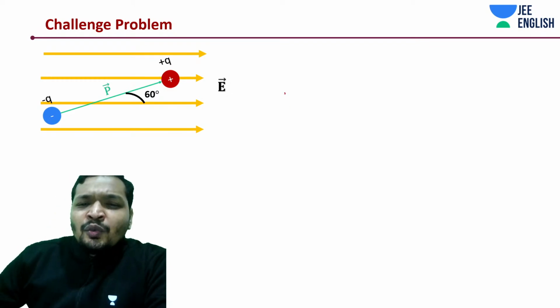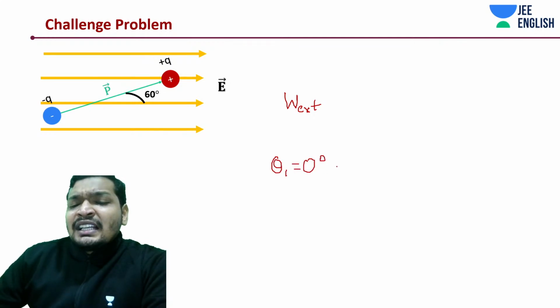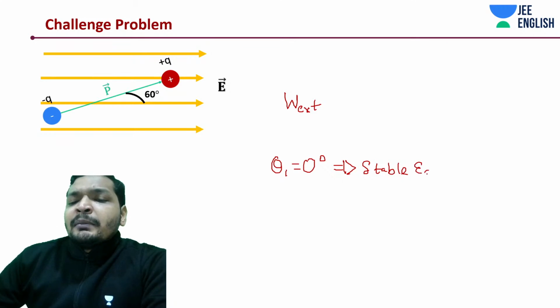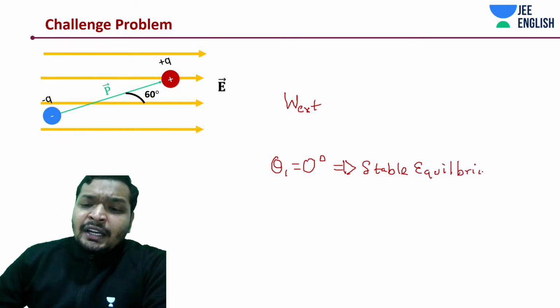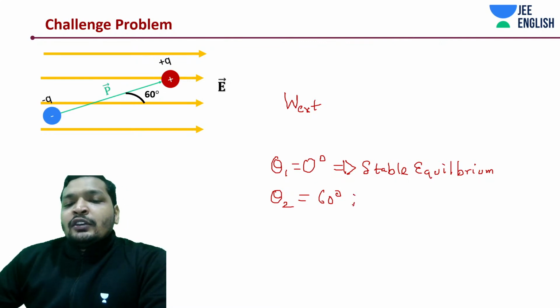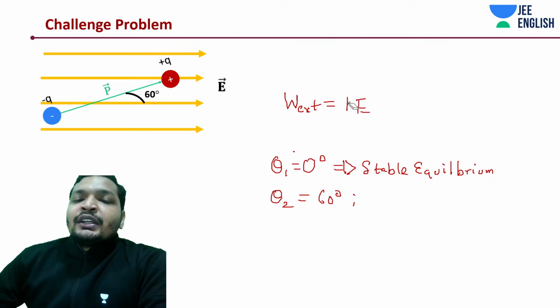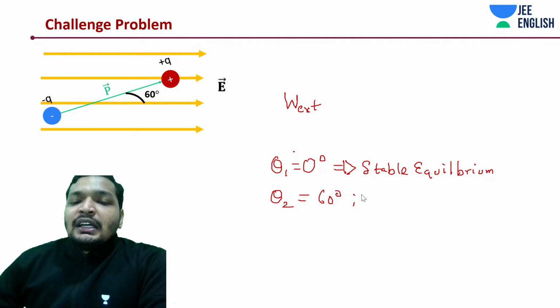So work done in our case, first of all, what is theta 1? Theta 1 is 0 degrees, which has been stated as stable equilibrium. Stable equilibrium, unstable equilibrium, this kind of things will be used. What is theta 2? Theta 2 is 60 degrees, as you can see. So we need not define those things. So this is going to be PE. Did I say something like, during this concept, 0 degrees it will have the least potential?